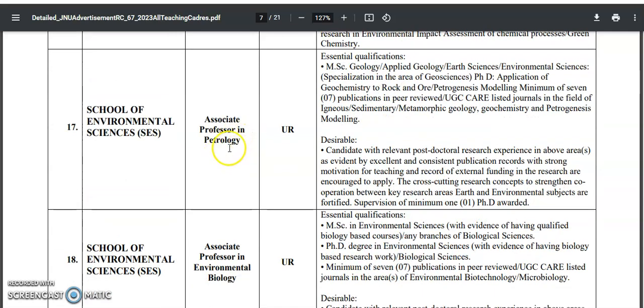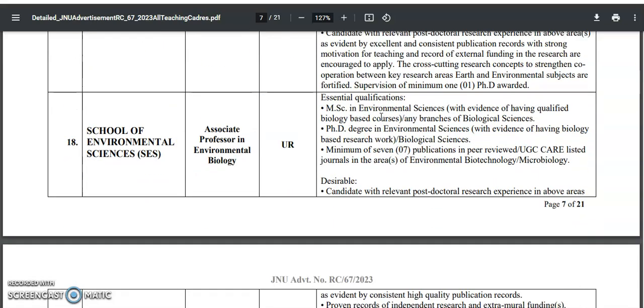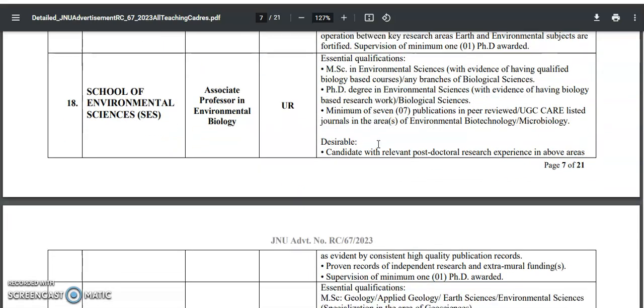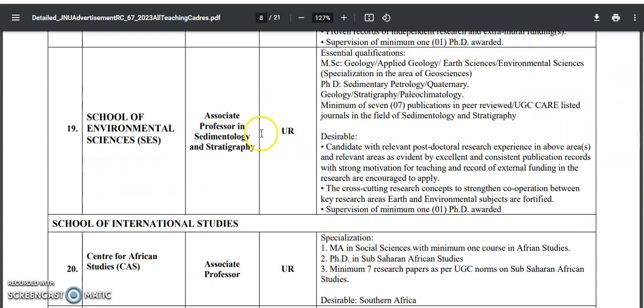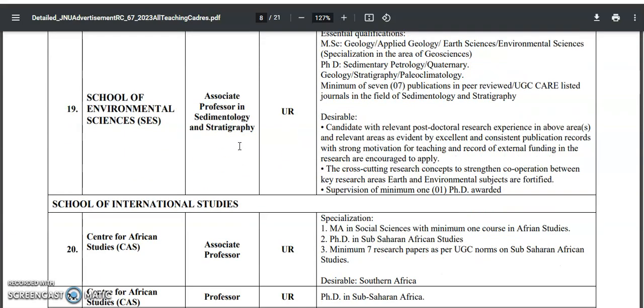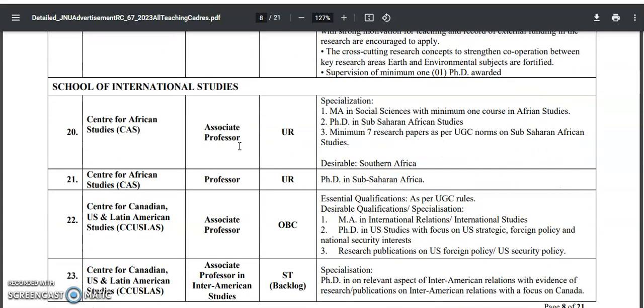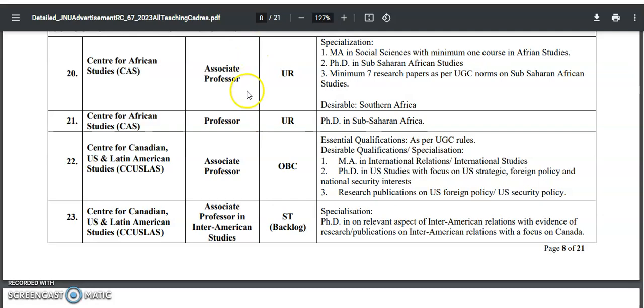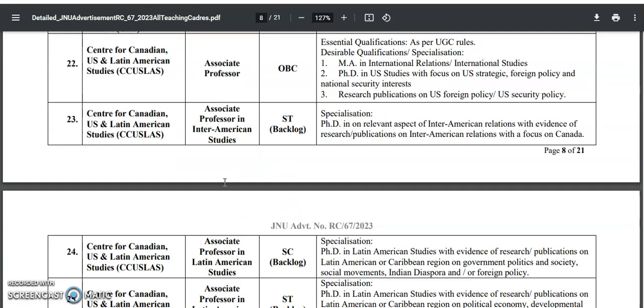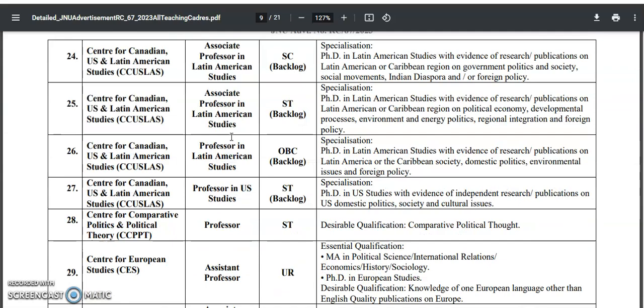Now coming to associate professor in petrology, MSc is required as well as PhD. And associate professor in environmental biology, MSc plus PhD is required. And similarly associate professor in sedimentology is also required. And the School of International Studies: Center for African Studies, associate professor and professor; Center for Canadian, US and Latin America, associate professor; Canadian, US and Latin American Studies, associate professor in Inter-American Studies, and associate professor in Latin American Studies, under the SC category, ST category and OBC category, and professor in US Studies, ST category.